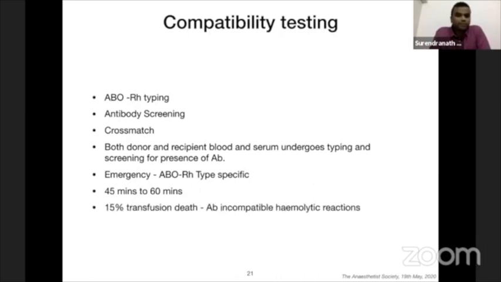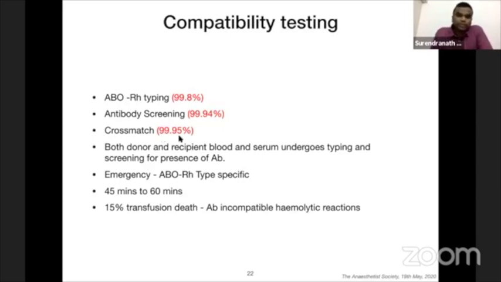You have to remember 15% of the transfusion related death is mainly because of antibody incompatible hemolytic reaction. That is, any O cell can react with anti-A and anti-B. If you transfuse with ABO RH typing alone, you can have a successful compatible transfusion up to 99.8% of the time. Okay. And if you add an antibody screening, you increase the compatibility rate to 99.94%. But if you want to do a cross match, you increase it very marginally to 99.95.